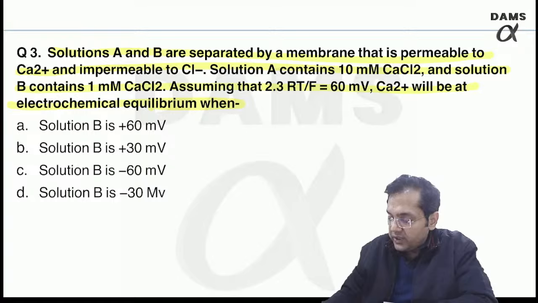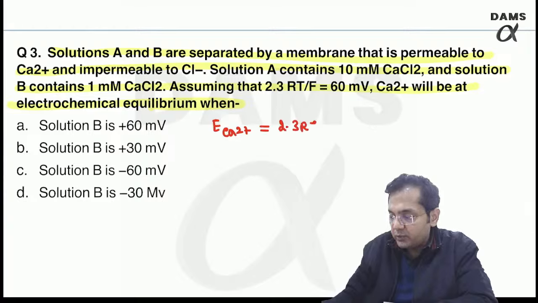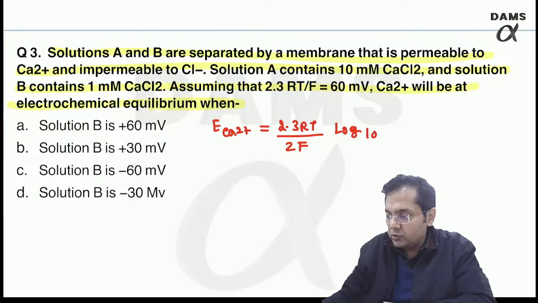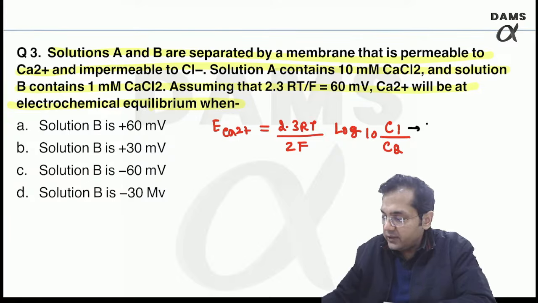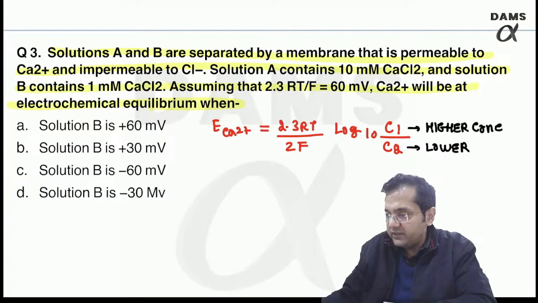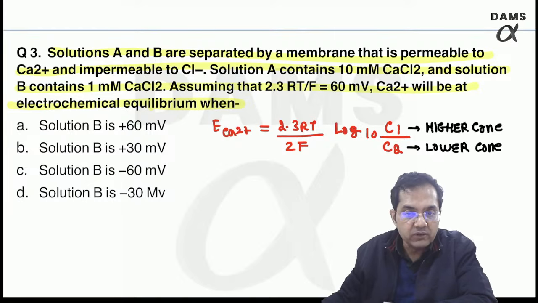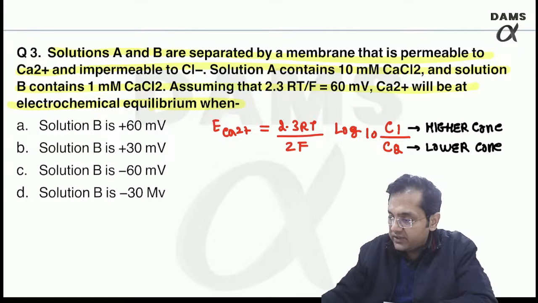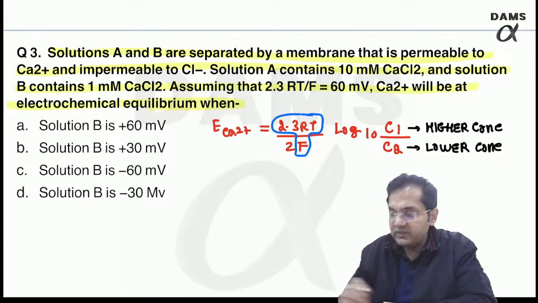So you need to find out first the Nernst potential of calcium, for which we are going to use the equation 2.3 RT upon ZF log to the base 10 C1 upon C2. Please understand, in the numerator I always take the higher concentration of the ion. In the denominator I always take the lower concentration of the ion, right? Now already I have given you 2.3 RT upon F is 60.